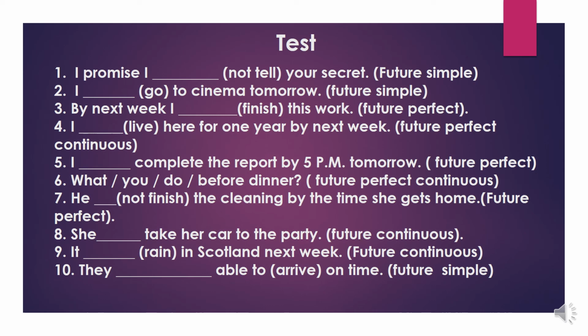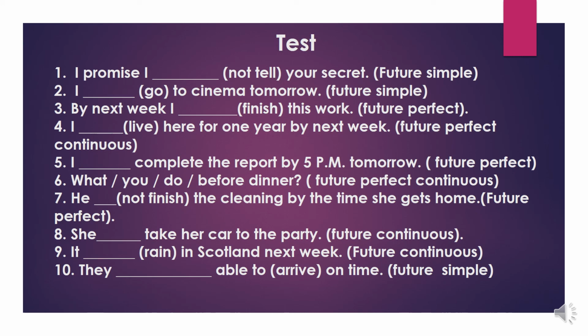Next, she blank take her car to the party. We have to write it in future continuous. What's the structure? Subject plus will or shall plus be plus V1 ing form. She will be taking her car to the party. Take is the base verb. That's why V4 is taking. She will be taking her car to the party.